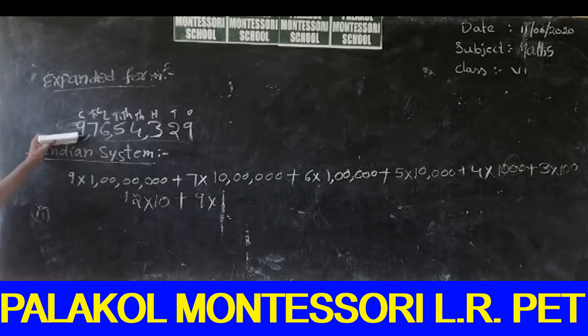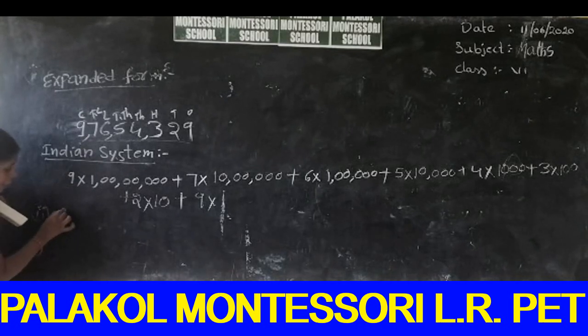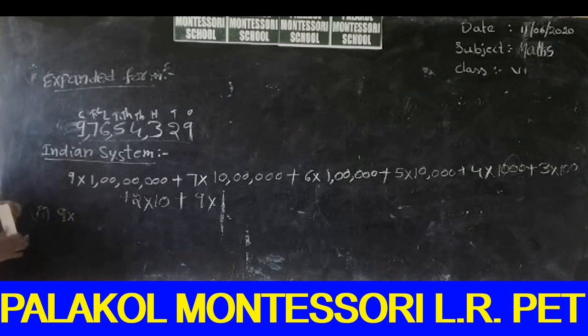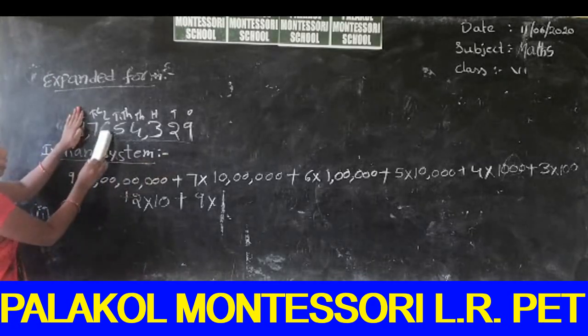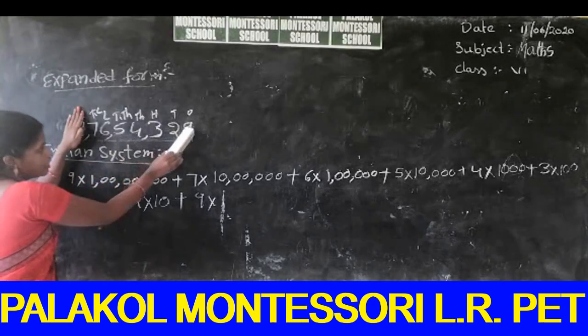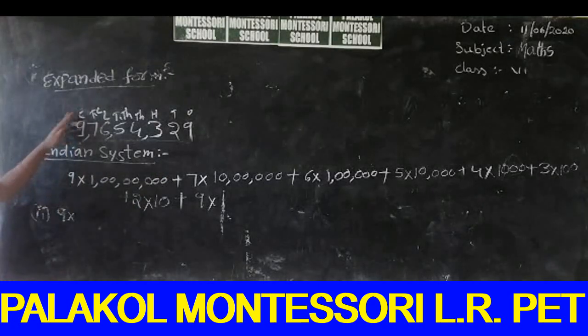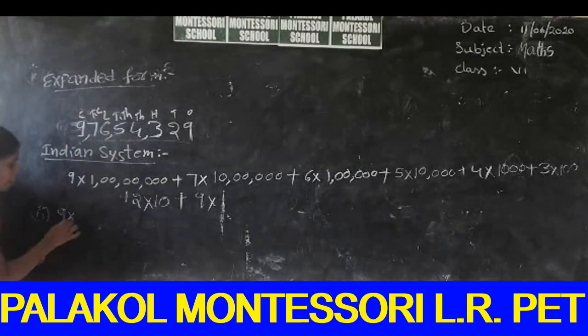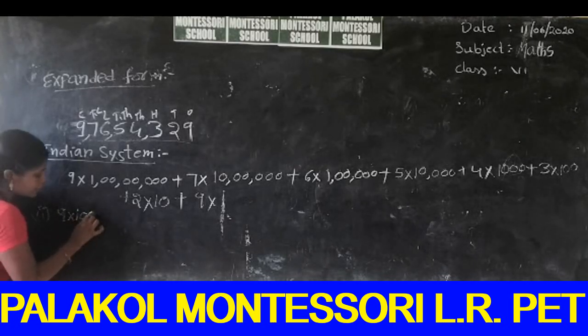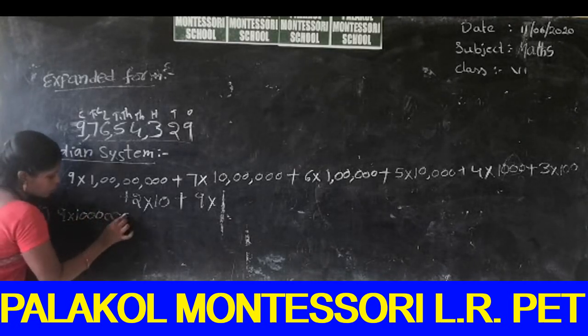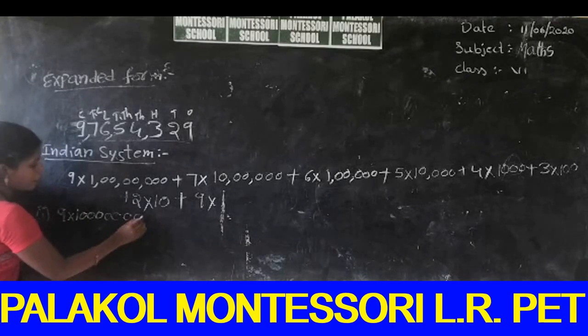First, what is the number? 9. You close 9, how many digits are there? Count 1 2 3 4 5 6 7. 7 digits are there. So first you write 1, after that 1 you write 7 zeros, plus.